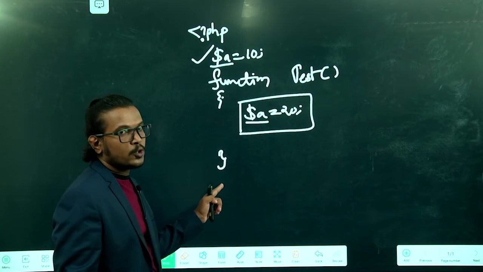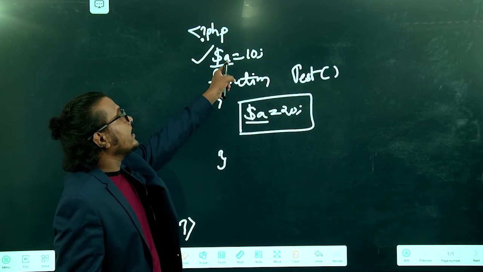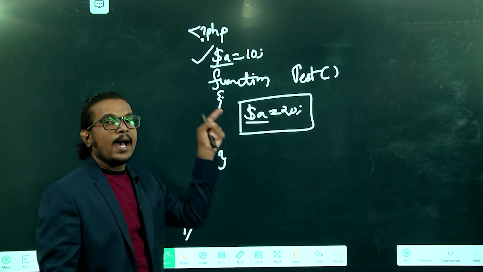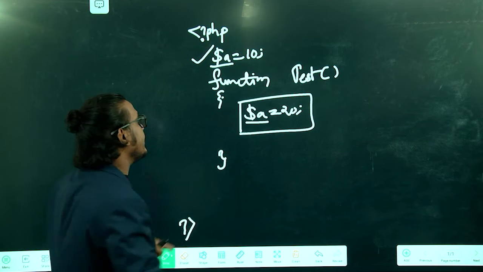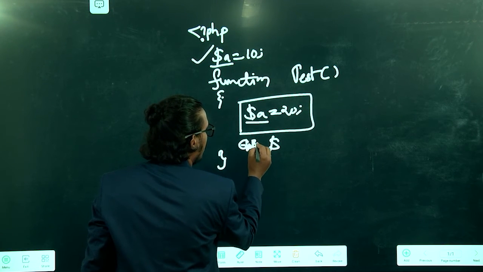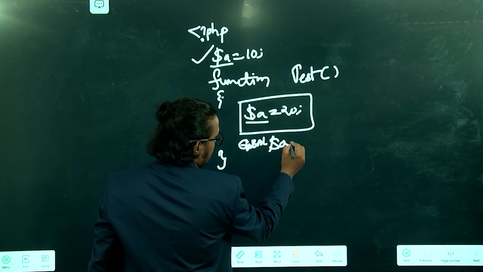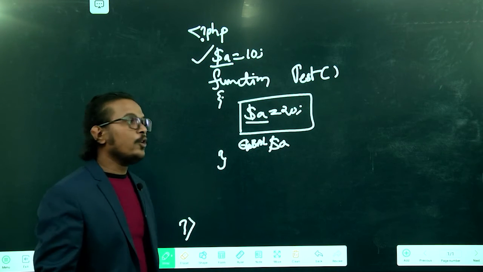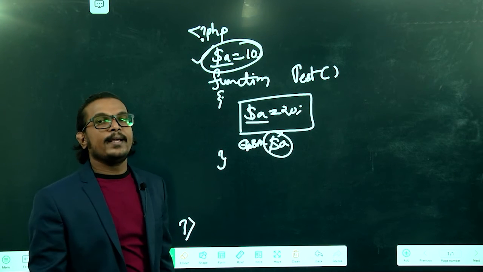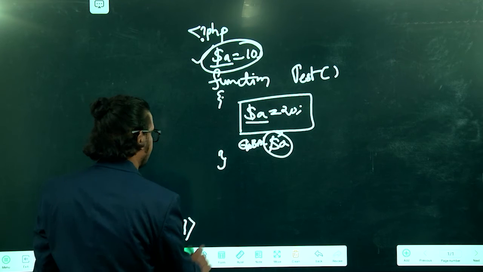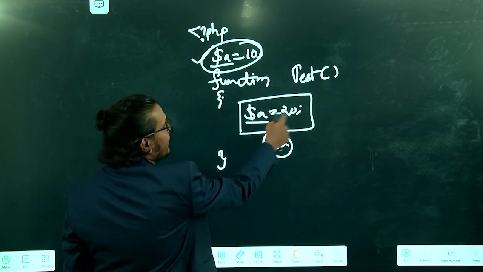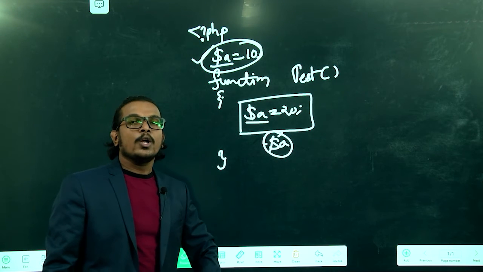Between this open bracket and close bracket, if you want to use this a equal to 10 inside your function as a global variable, what you have to do is use global before your $a. You have to use global a. Then only we can say that variable a is the global value. If you do not define global before it, it will become a local value only. It will not become a global value.